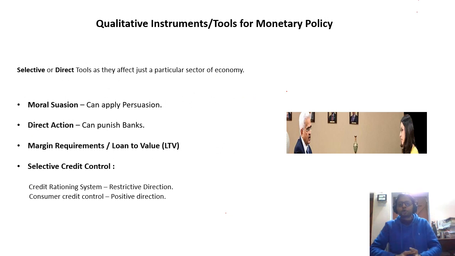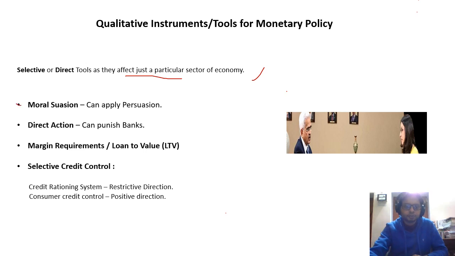So we have talked about the quantitative tools for monetary policy. Now we'll talk about the qualitative instruments that will not hamper the whole economy, but just a particular sector of the economy, as was done in quantitative tools, the CRR, SLR, OMO, and everything we learned in the previous slide. So these are nothing but either selective or direct tools which affect a particular sector of the economy.